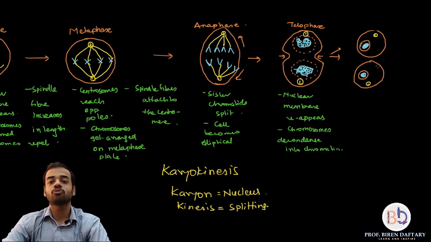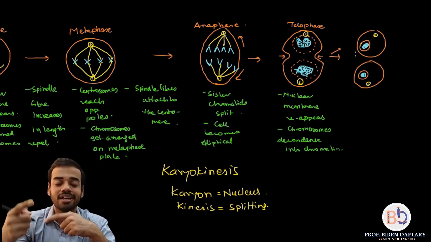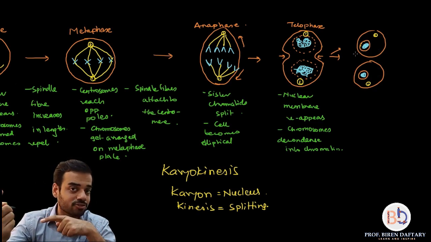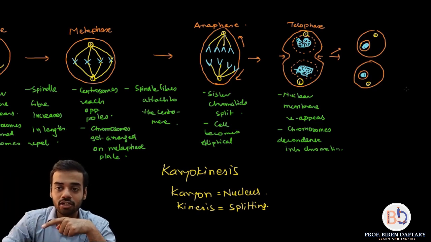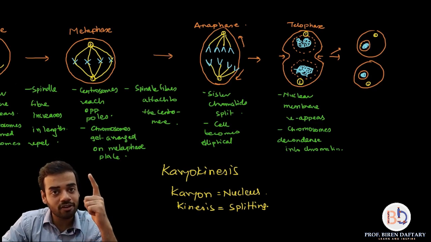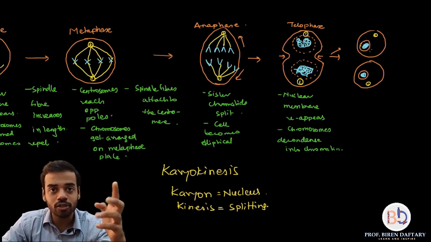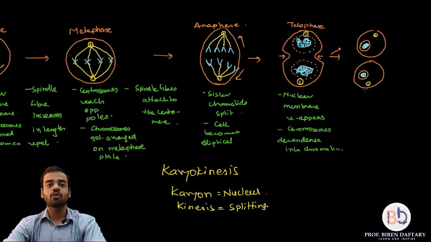So complete nuclear membrane over here, and inside that you will be having genetic material in the form of chromatin. And you have these two cells, chromosome number has remained the same. So when these two cells enter S phase, again the DNA will double, and when that same cell enters mitosis, the chromosome number will be 4 with two chromatids. Right now, if you condense this chromatin into chromosome, each chromosome will have only one chromatid. So now you understand why S phase is important. So that ends your mitosis.